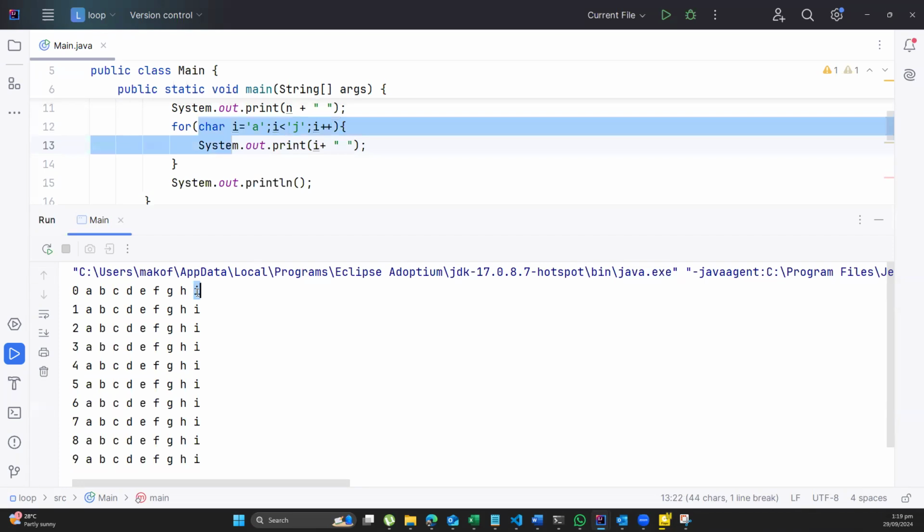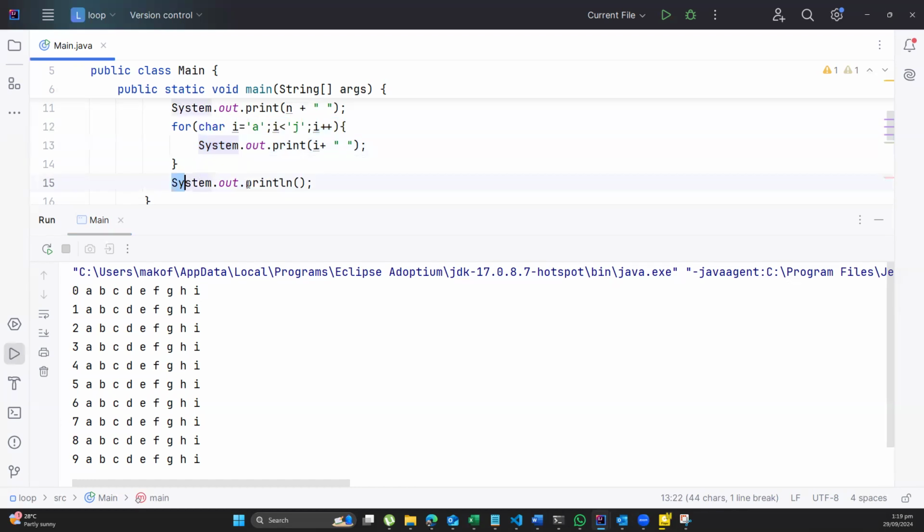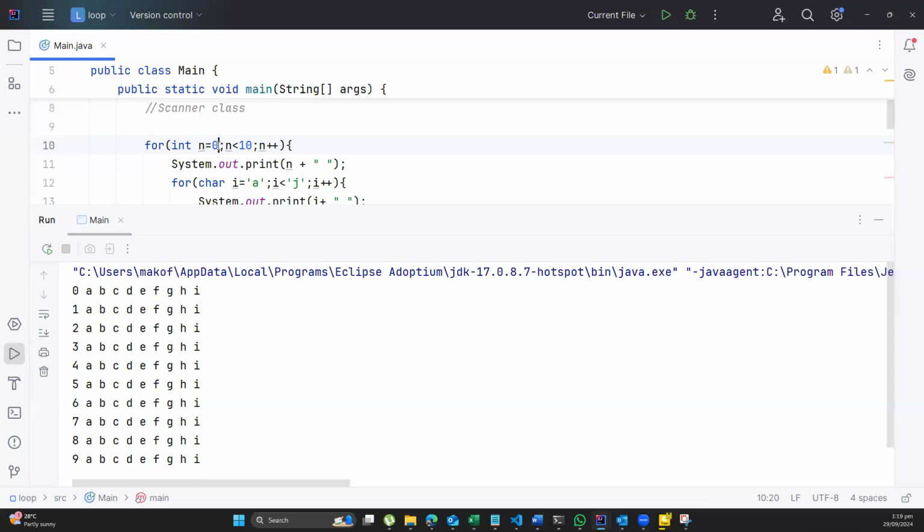I. The next one after I is J. So J is not less than J. So the program will stop there. When it stops there, it will come here. It says print a new line. So it will print a new line and come here to 1. Then it will come to the top.